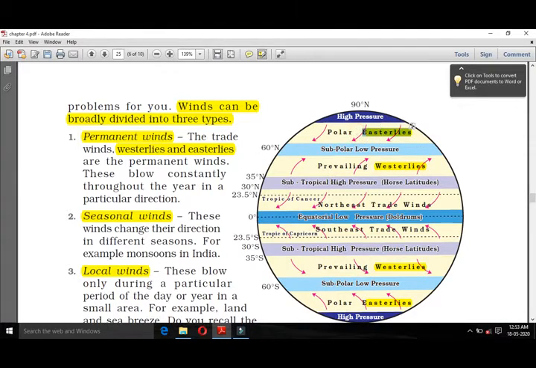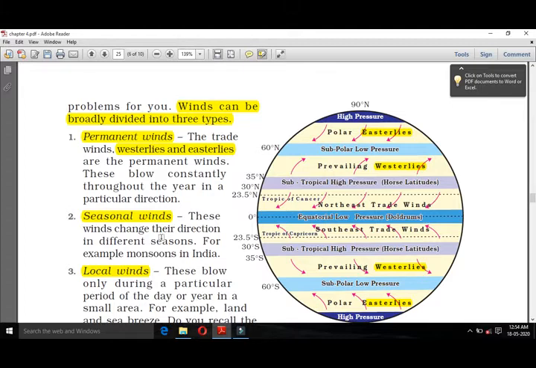All the season you will find in these areas. There are 4 areas, I mean in here 2, but we can see there 4. So in this area winds are always same. This is called permanent wind. Seasonal wind, like our monsoon, when summers come we feel hot, when winters come we feel cold. This is called seasonal wind.